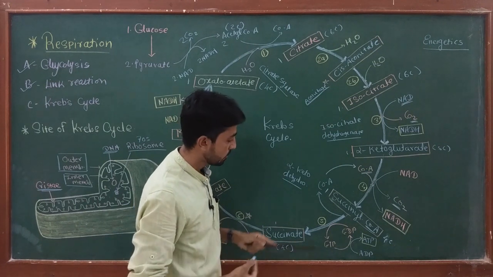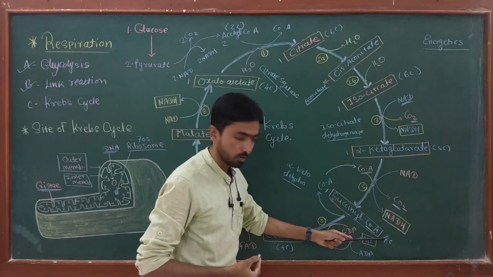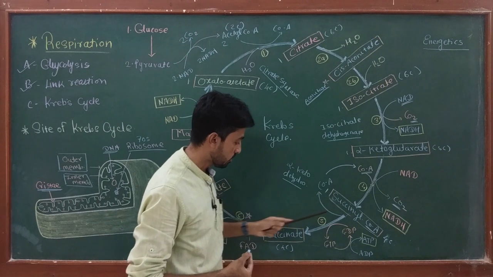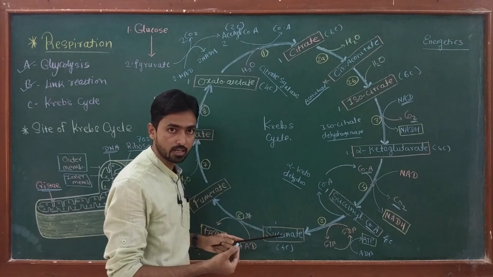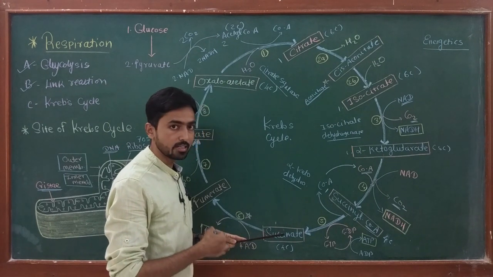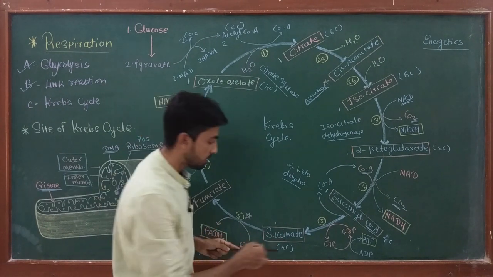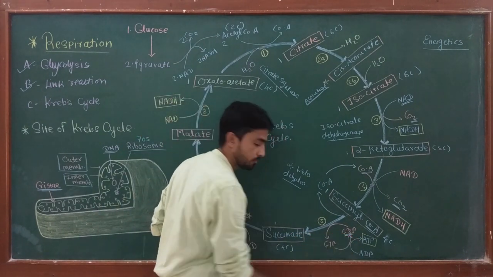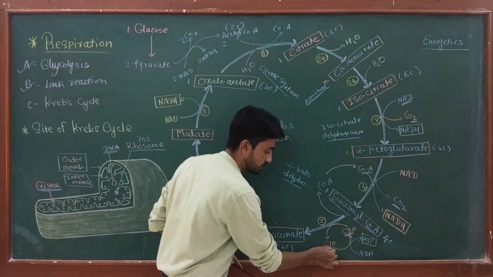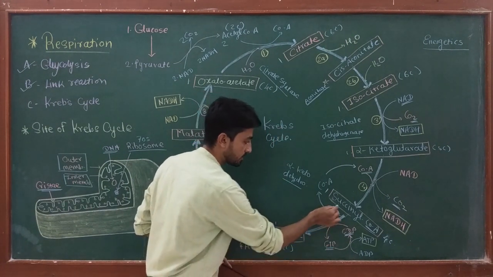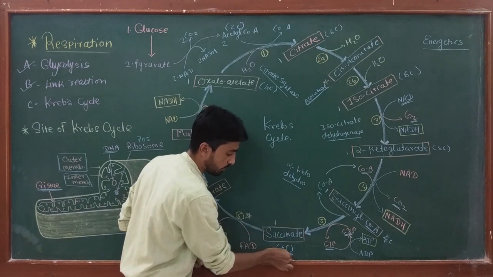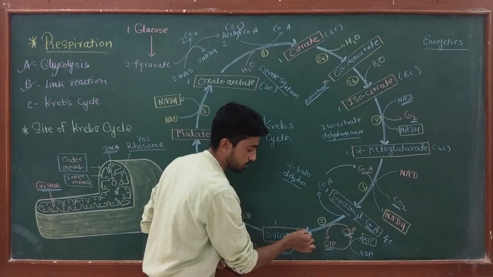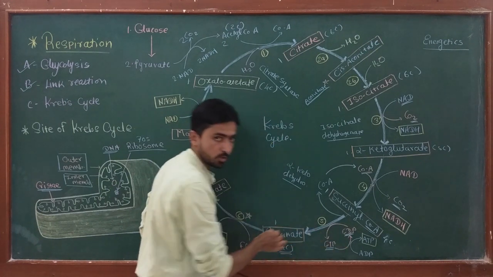Okay, now succinyl CoA, which is a 4 carbon compound, converts into succinate. Energy is released, which is accepted by a GDP molecule, and it converts into GTP. So in this reaction, succinyl CoA is converted into succinate, which is a 4 carbon compound, and in the same reaction, GTP is produced.